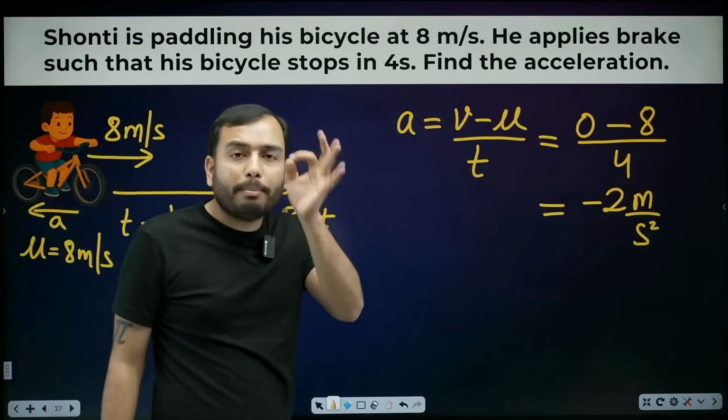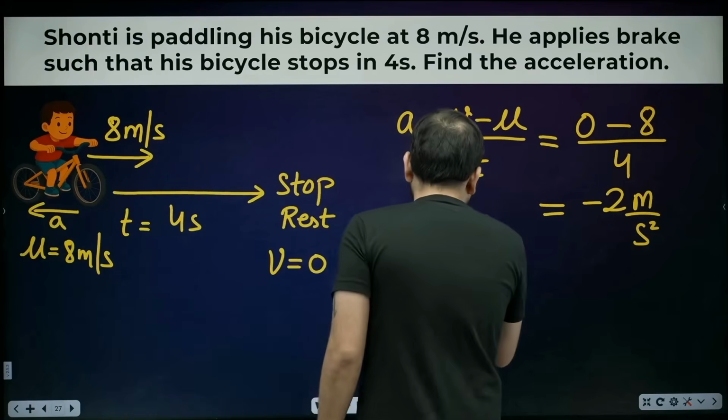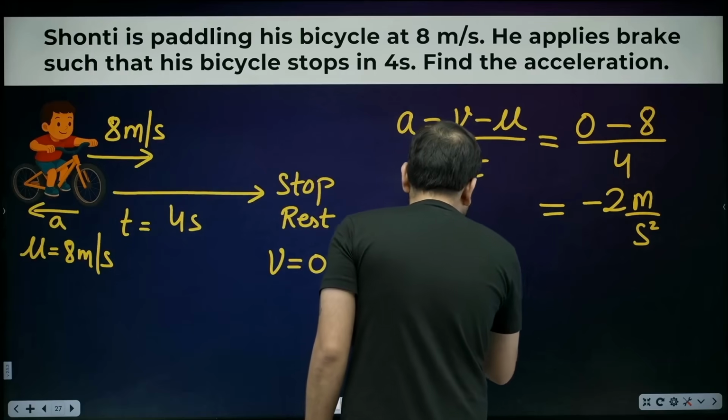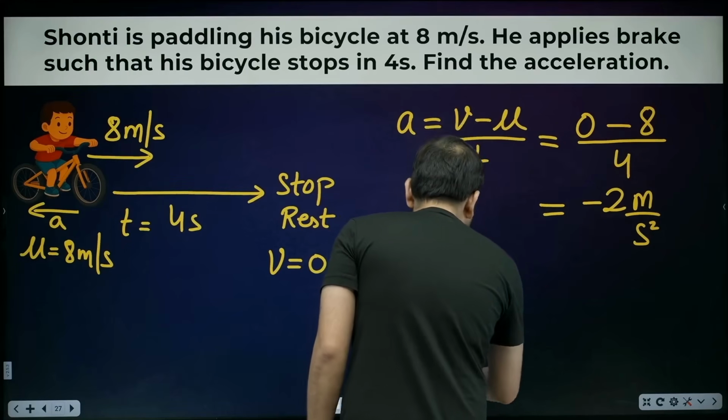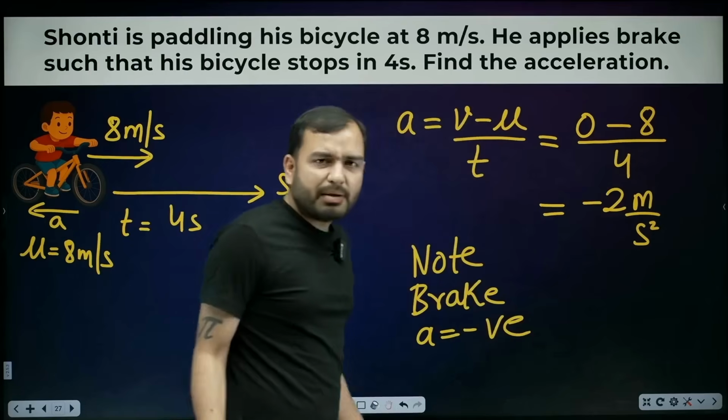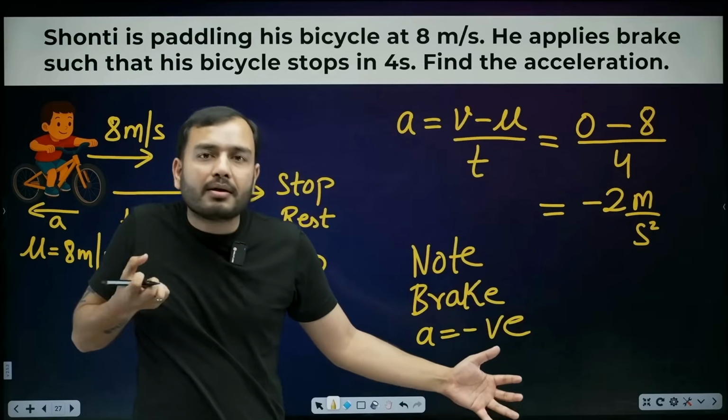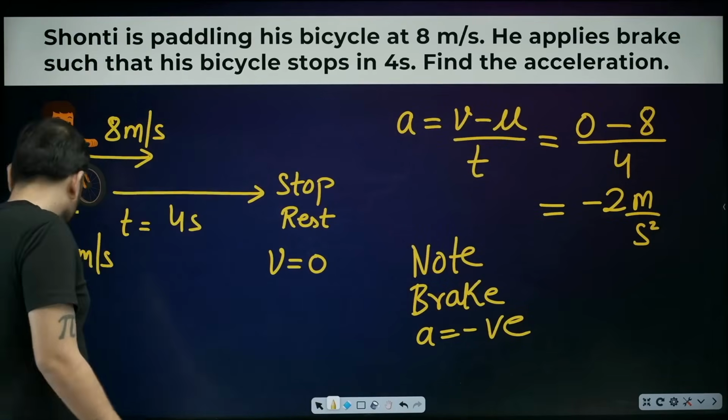So whenever you apply brakes, beta, note this down. Whenever in a question, beta, you see brakes, what will be the acceleration? Negative. Brake means now we will reduce velocity. It will be negative. Come on, bhai, let's move ahead.